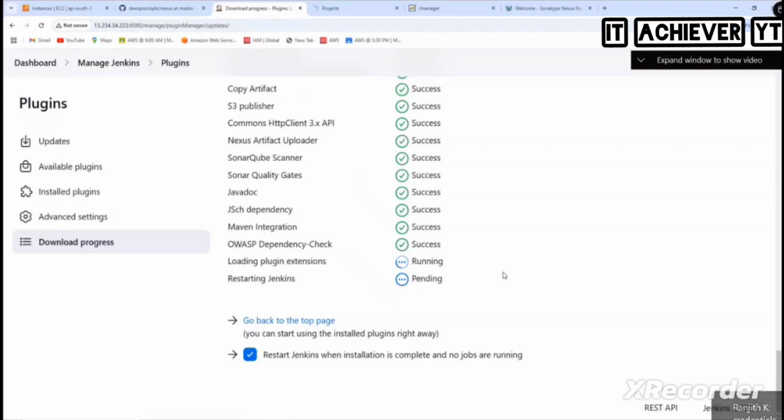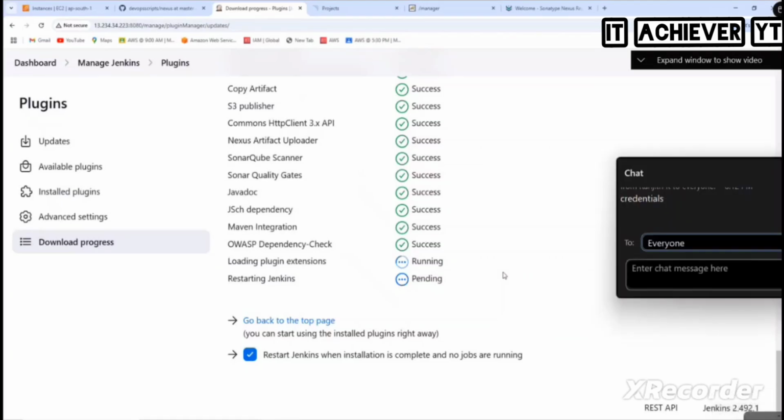What is Publish over SSH for? It is for transferring the files from Jenkins to a remote server. We are not doing it now. That is just one task. Okay. So it is restarting.